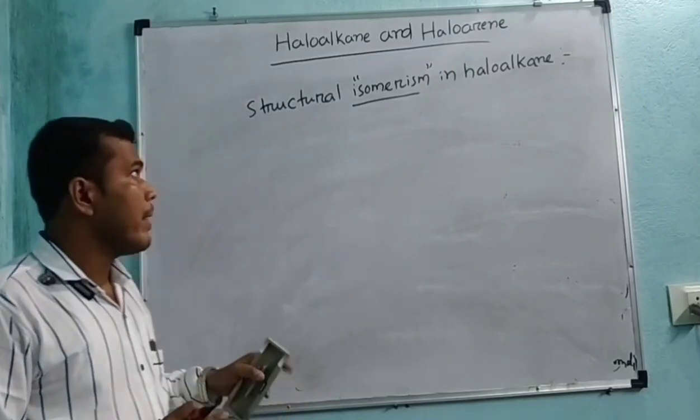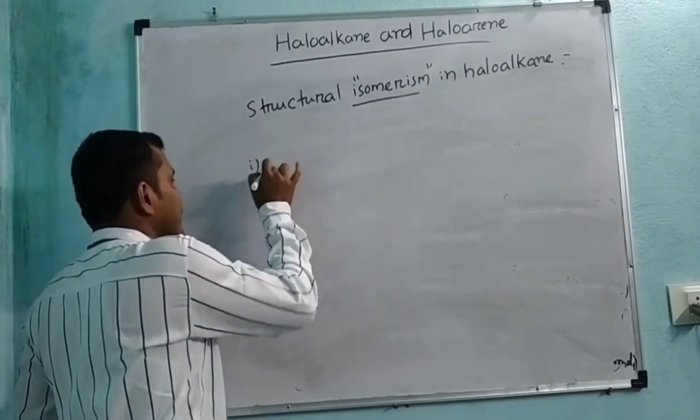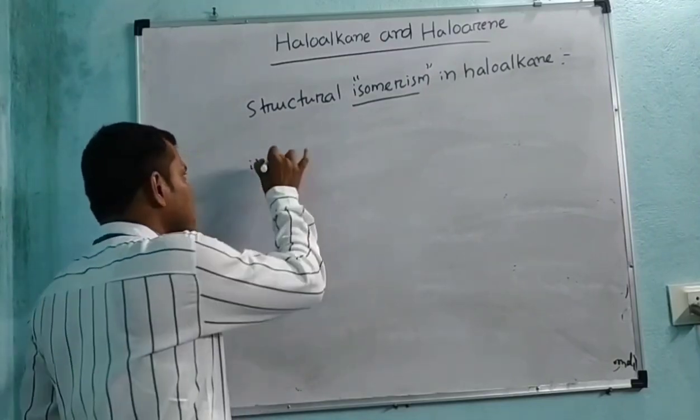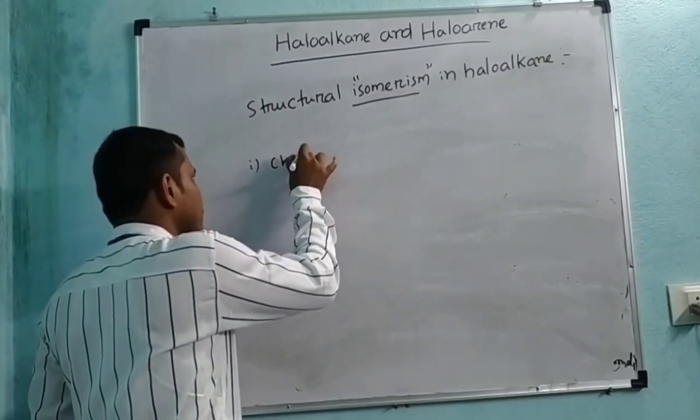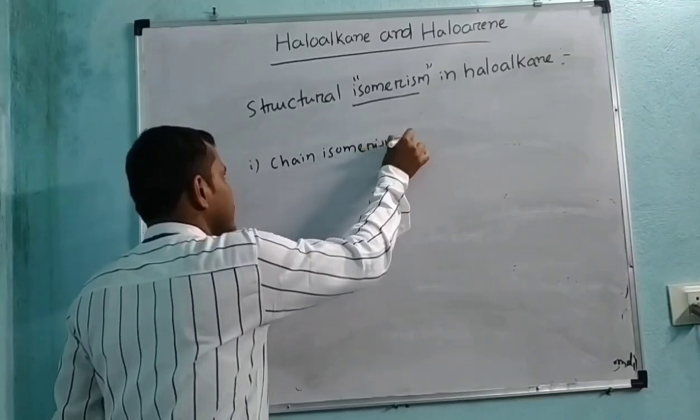If the isomers differ with respect to chain, then they are called chain isomers and the phenomenon is called chain isomerism.